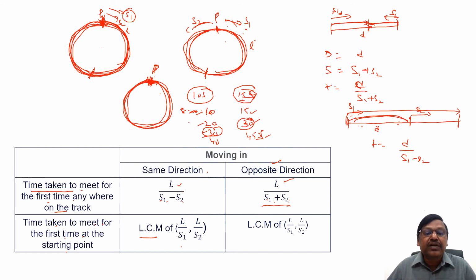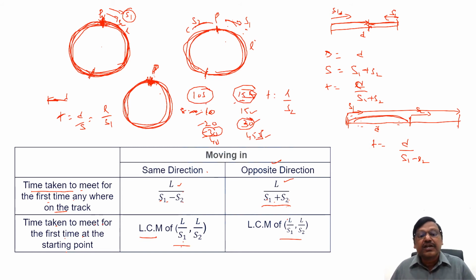How do you find the time? Time to complete one round is nothing but distance by speed. Distance is the length of the track, and the speed of the first guy is S1. For the second guy, the time is the length of the track by the speed of the second guy. So I have to find the LCM of the times, which are L by S1 and L by S2 respectively. This is for 2 people and this can be extended for 3 people also.